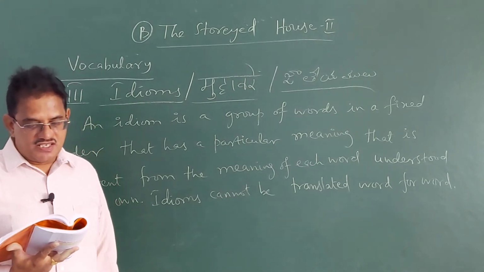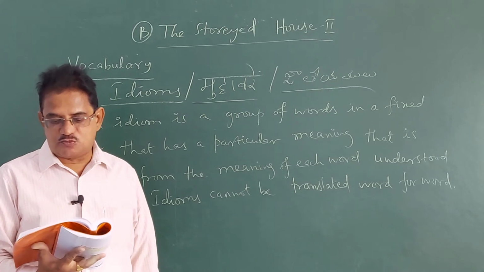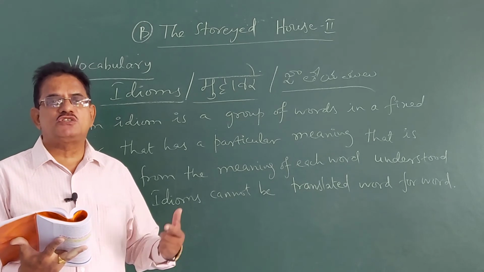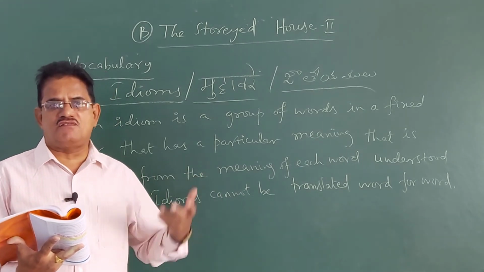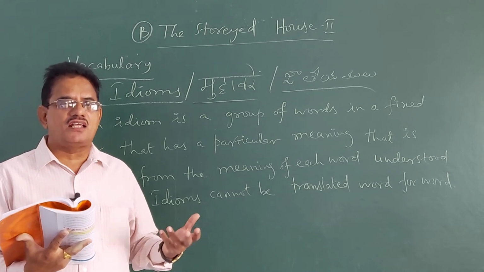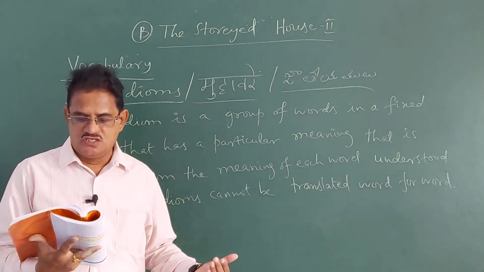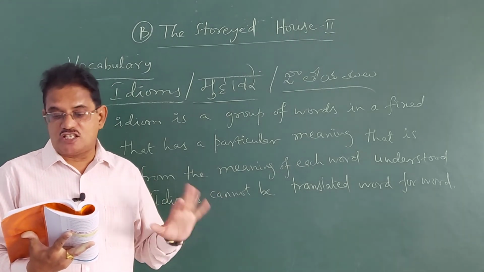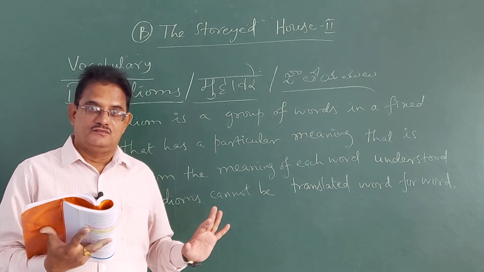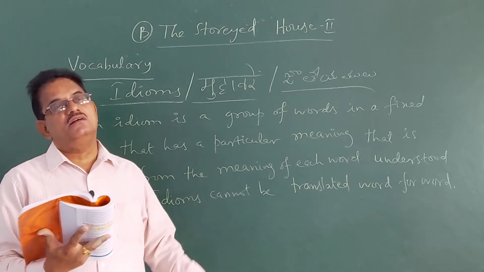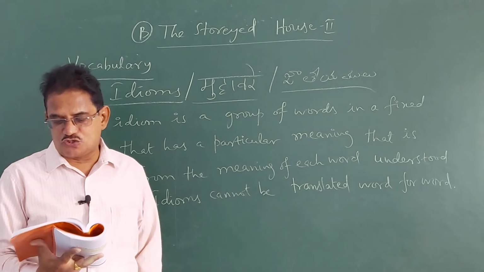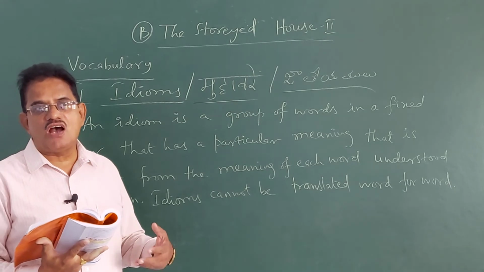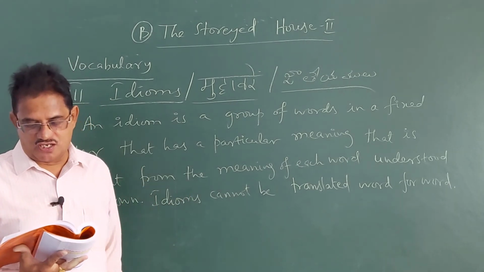Sentence number 2, he is an outspoken man, he dashes a spade a spade. He calls a spade a spade. An outspoken man means what? He speaks in a very straightforward manner, he speaks very frankly, he doesn't mind what others think about the way he speaks. Such kind of people are called outspoken persons. So, he calls a spade a spade. Generally, this is a regularly used idiom only, but of course, we never come across such kind of details because we have no habit of reading the language regularly.